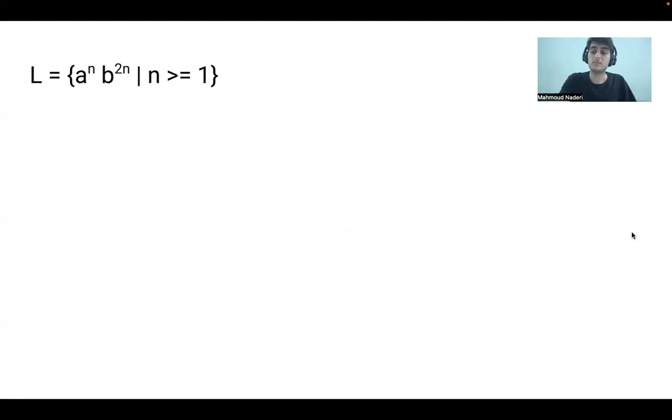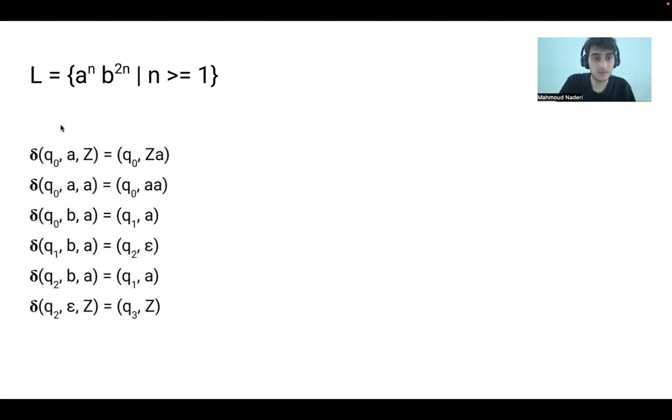The next example is this one. We have a^n b^2n. It is getting a little bit tricky, so we have double the number of B's as A's. So what can our strategy be? Our strategy can be that we push all the A's into our stack, and by seeing two B's, we can pop one A. So the numbers will match at the end.